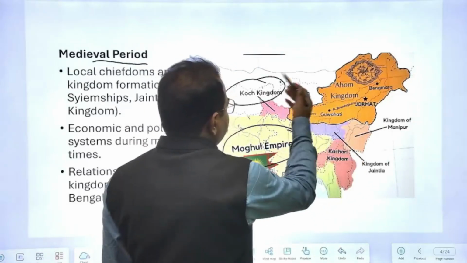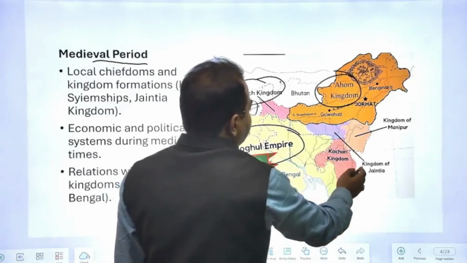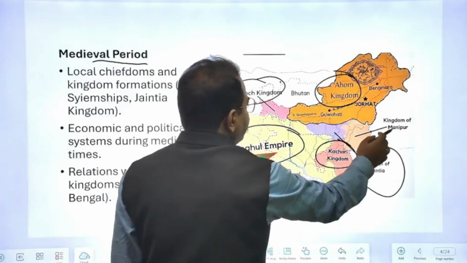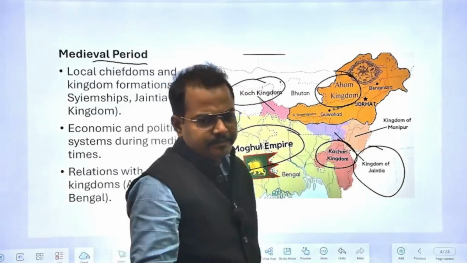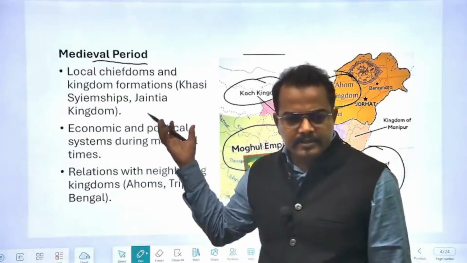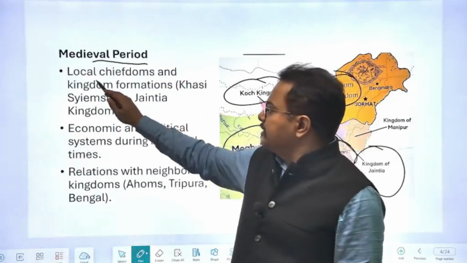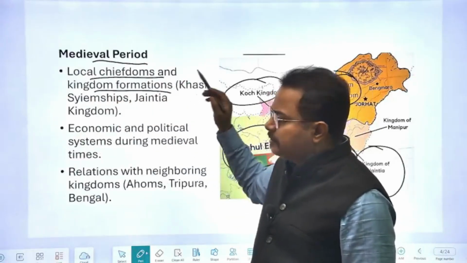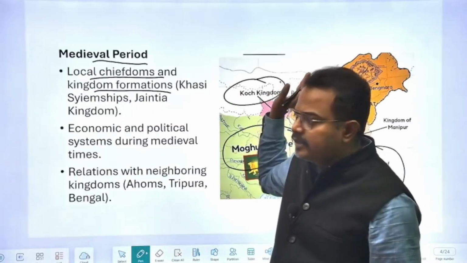During this period, there will be Koch kingdom, there will be Ahom kingdom, there will be Kachari kingdom, there will be kingdom of Jaintia, kingdom of Manipur, all these kingdoms are there. So in the medieval period, you will have to see how these polities interacted with each other, for example, local chiefdoms, then local kingdoms, especially related to the state of Meghalaya.